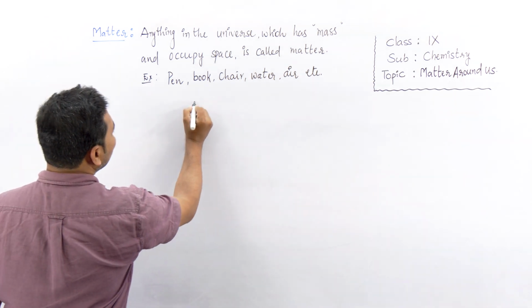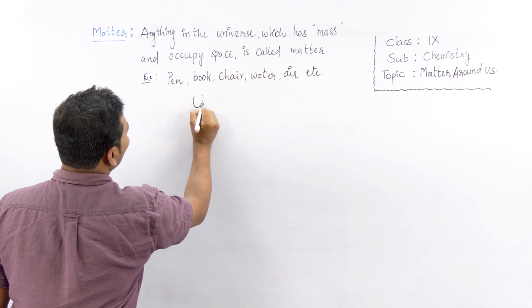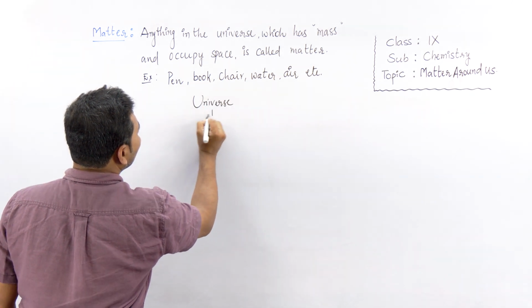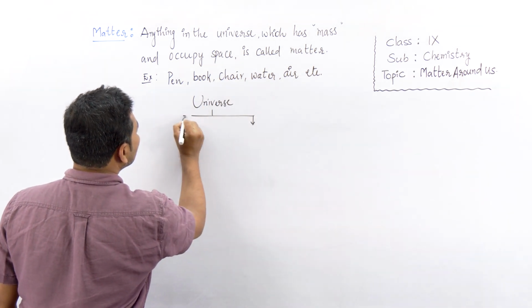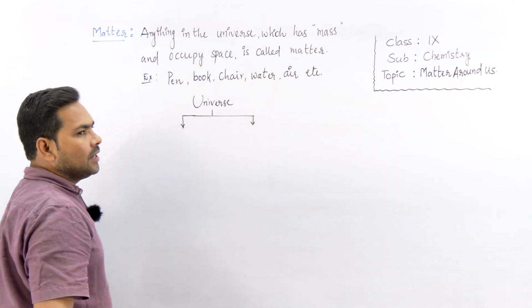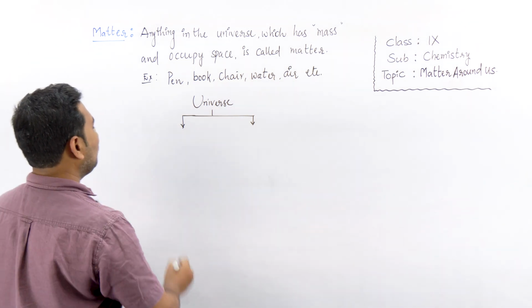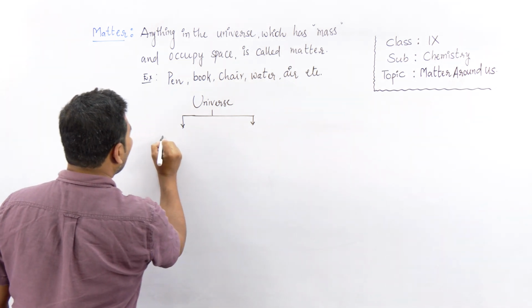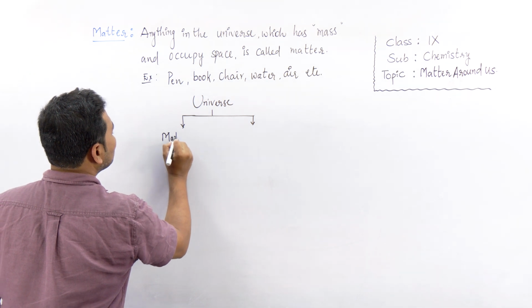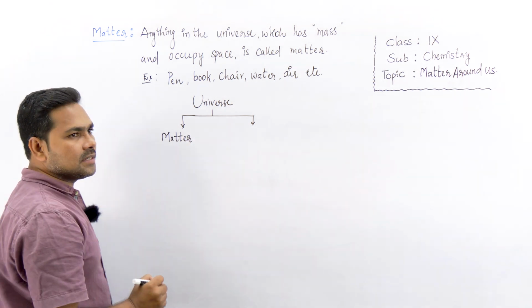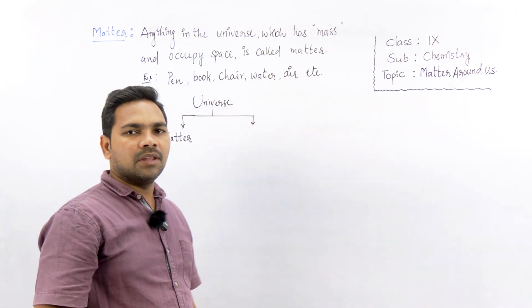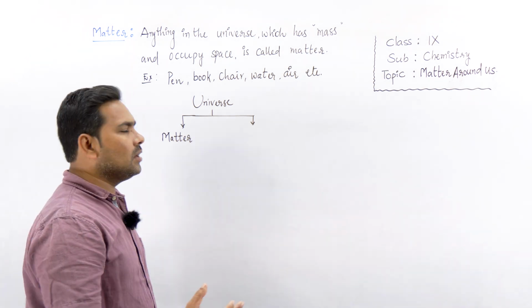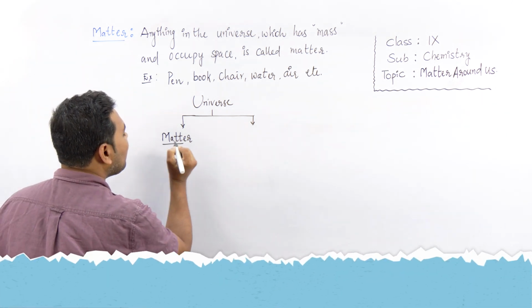Now, everything in the universe is broadly divided into two categories. One is matter: the planets, the trees, the air, the water, all of these we say are matter.